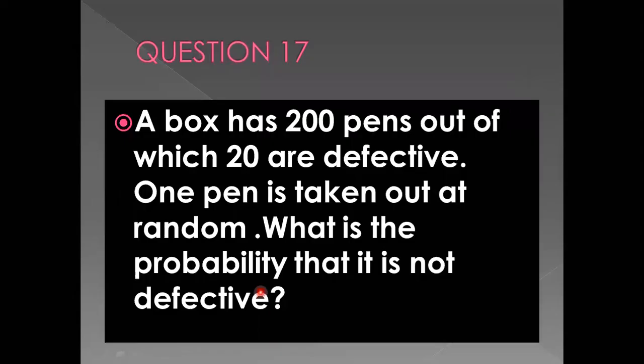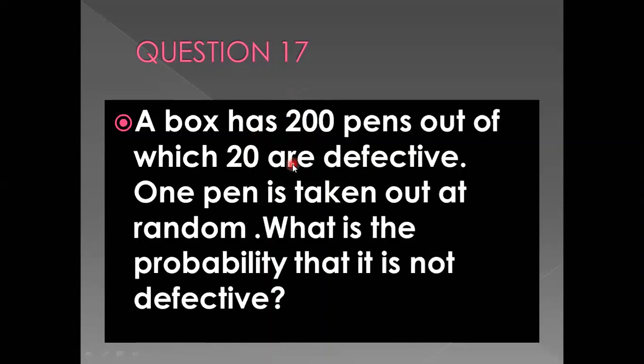Okay, children. Now we go to the next question. In the next question, it is said a box has 200 pens, out of which 20 are defective. One pen is taken out at random. What is the probability that it is not defective? So now, if 20 are defective, so 200 minus 20, that means 180 pens are not defective.